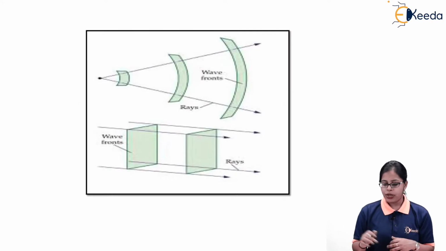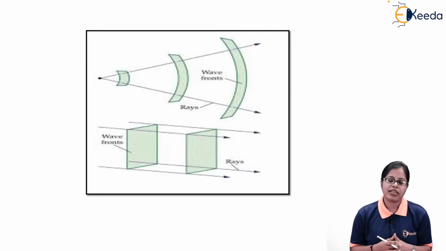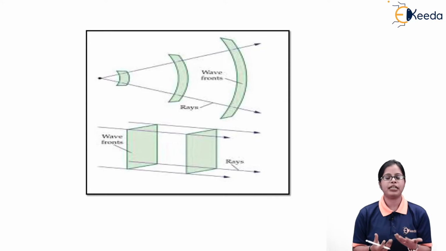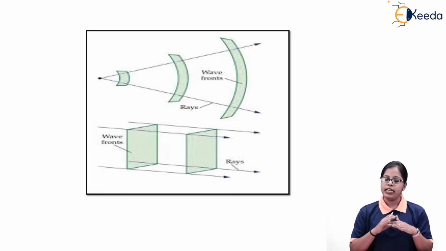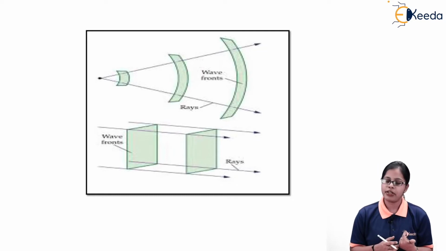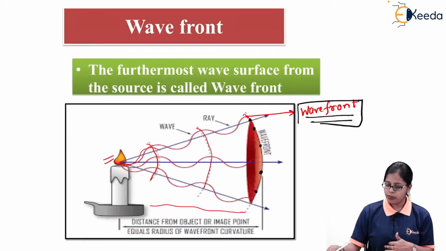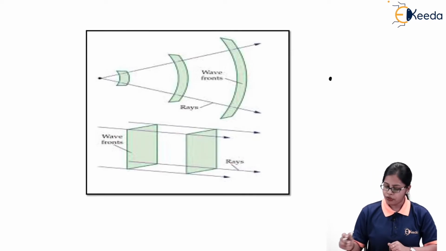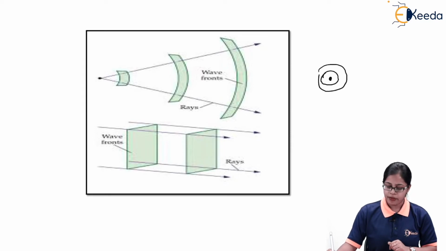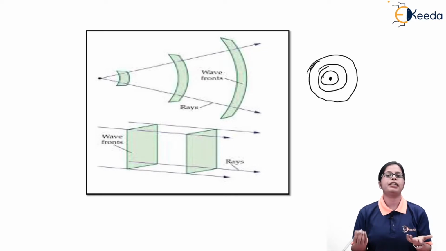Next, whenever we talk about the different types of wavefront, we can have different shapes of wavefront. We can have spherical wavefront, we can have cylindrical wavefront, we can have plane wavefront. So we have three types of wavefront which we use commonly, that is spherical wavefront, cylindrical wavefront, and plane wavefront. Mostly whenever we talk about a single point source of light, it is going to create disturbance in this manner. So in this case, the wavefront which I obtain is a spherical wavefront.